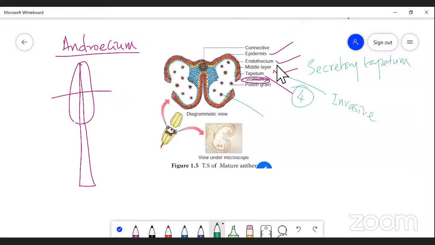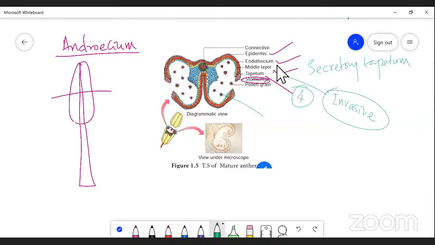Actually, the secretory tapetum is found just on the inner wall of the anther, inside the middle layer, where the cells are arranged in an orderly manner. Whereas in the invasive tapetum, the tapetal cells are arranged loosely, right? That is the major difference between secretory tapetum and invasive tapetum. The tapetal cells are arranged in order in the secretory type, whereas in the invasive type, the tapetal cells are arranged loosely. That is called the invasive tapetum.